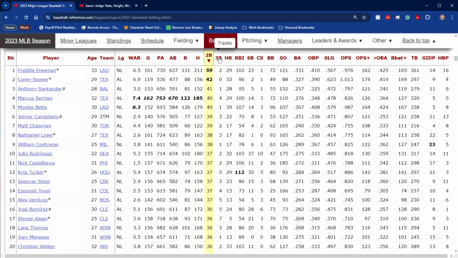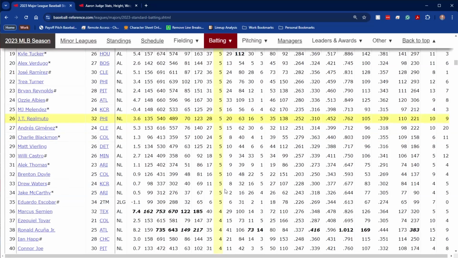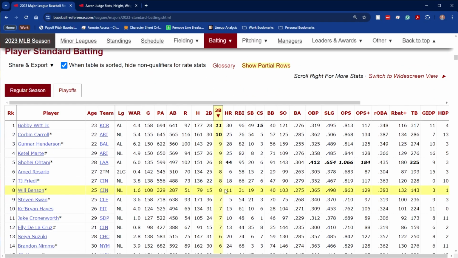Triples, on the other hand, are fairly rare, and that's when you reach third base without the help of an error or an attempt to put out another base runner. The average player only gets about a couple of triples a year. Many players don't get any. The league leaders only get 10 or 11, as you see here. If you have 5 or more, that already puts you in the top 35. So most players aren't hitting any triples. Maybe they'll get a fluke triple here or there.